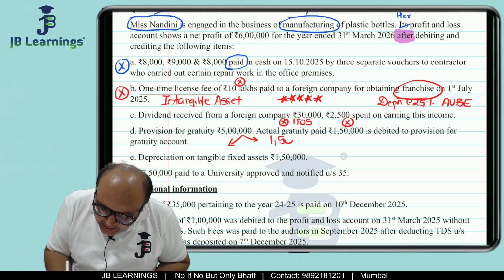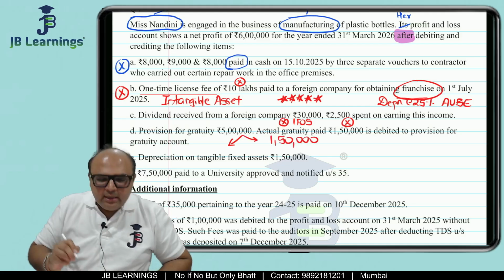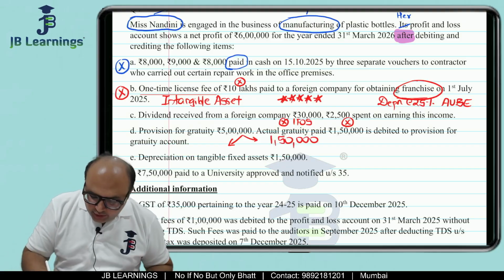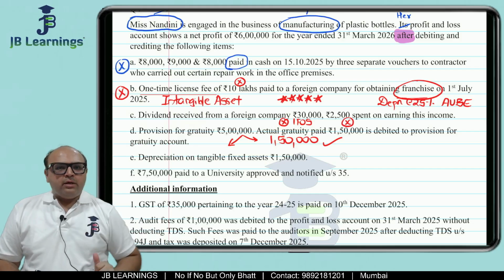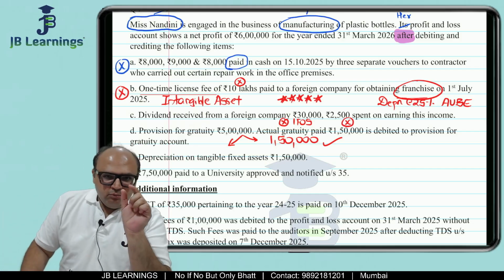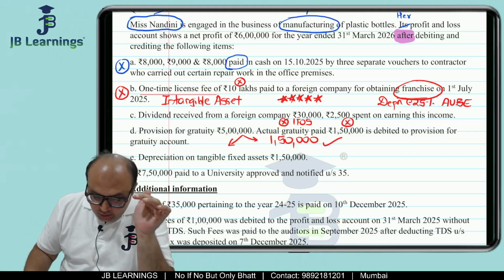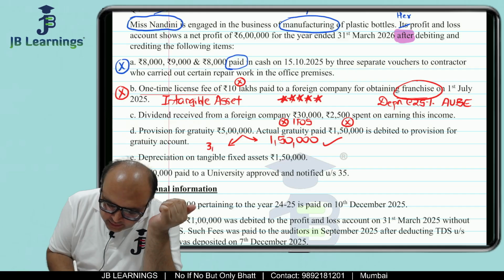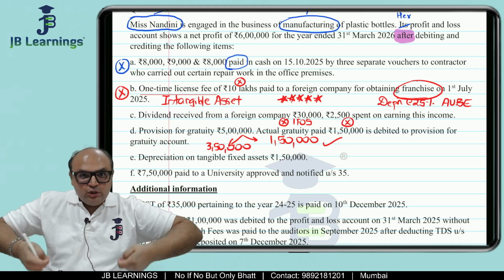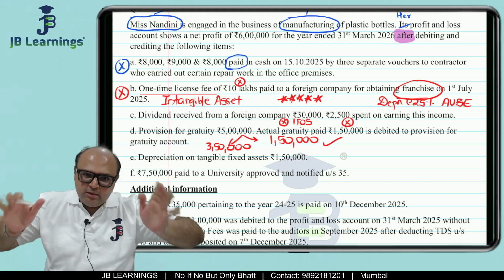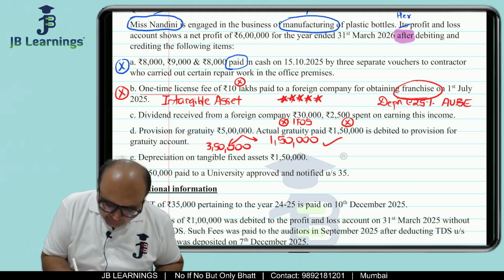Out of this 5 lakh rupees, 1,50,000 is the actual gratuity paid, is what they are saying. So actual gratuity paid should be allowed, na? Only the provision amount should not be allowed, correct? So the provision amount will not be allowed. So this 3,50,000 will not be allowed. But the 1,50,000, which is the gratuity amount actually expended in the current year, that would be allowed.